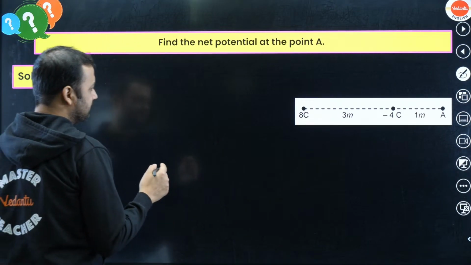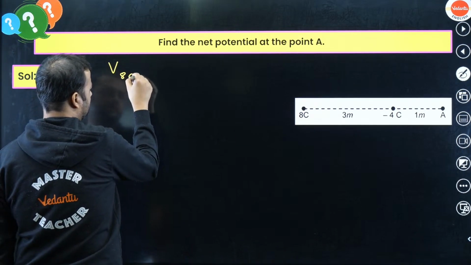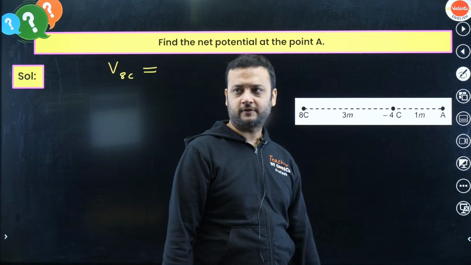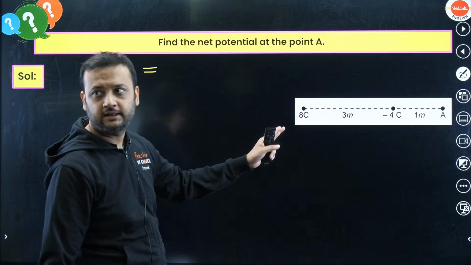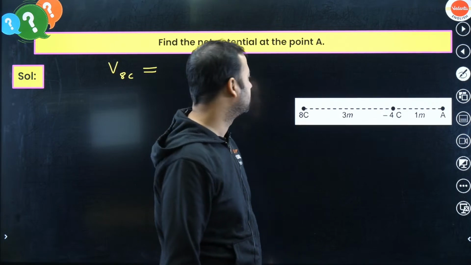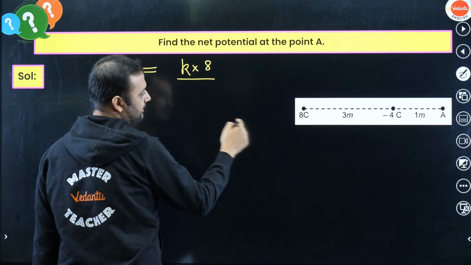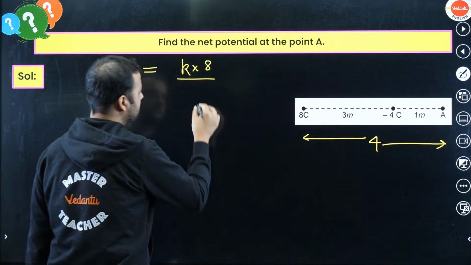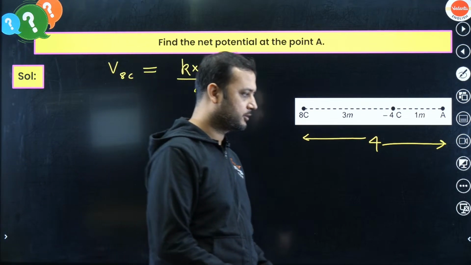So let's say the potential of 8 coulombs at the location A. This is a point charge, so what is the formula? kq by x. The distance between the 8 coulombs and A is 4 meters. So this will be given by k into q, where q is 8 coulombs, divided by this distance, which is 4. So this is the potential of 8 coulombs at point A.